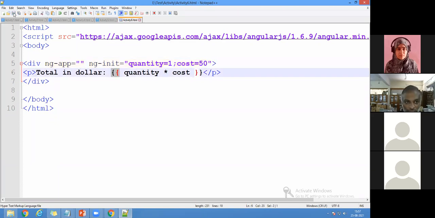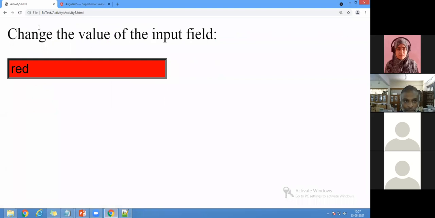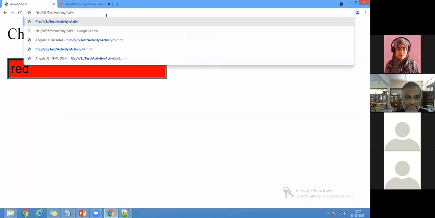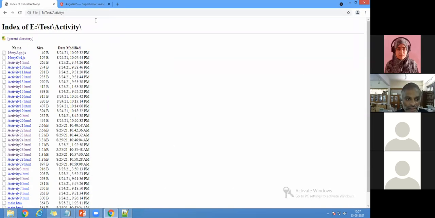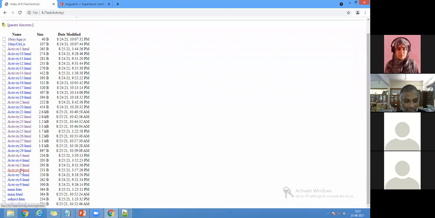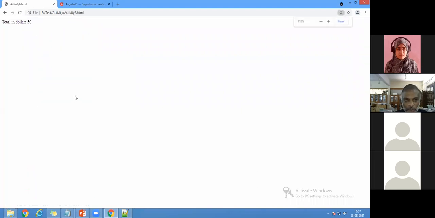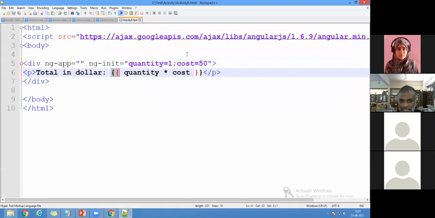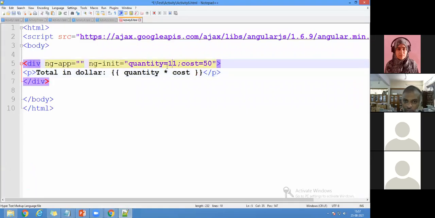I'm going to save this program, and once again I'm going to run the program. Let me come to activity 6. Now I'm going with activity 6. You can see what the output is. I'm writing part by part, but if you want, you can write the entire concept. Whatever you want, you can change it here. Even I can change the quantity to 11.